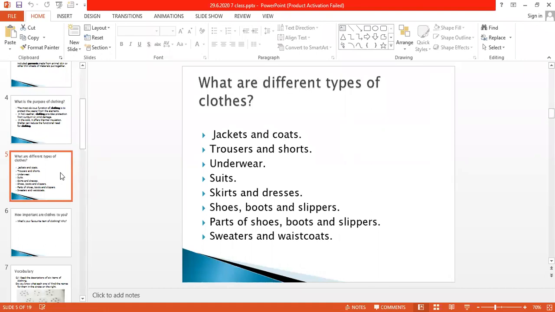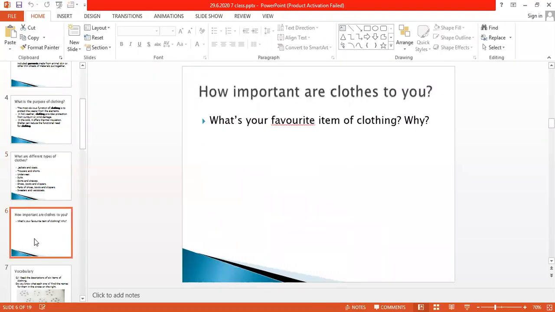Now we will come to the next one, and I'll ask you one question. You have to write this in the chat box. How important are clothes to you? The question is, what's your favorite item of clothing? You will write what's your favorite item of clothing. You can share your answers.